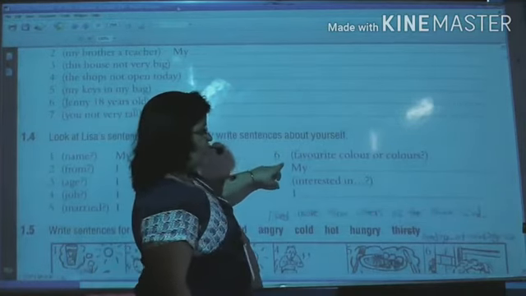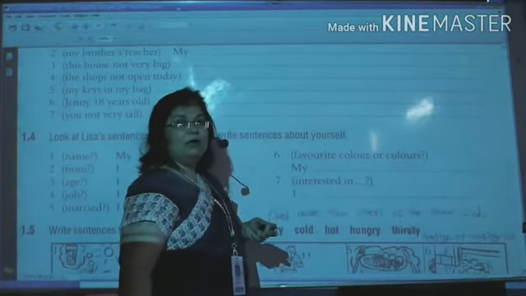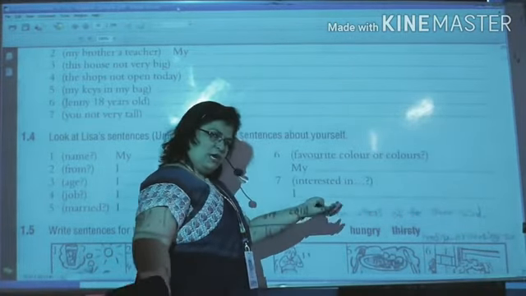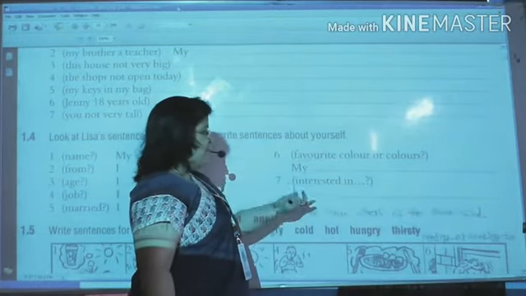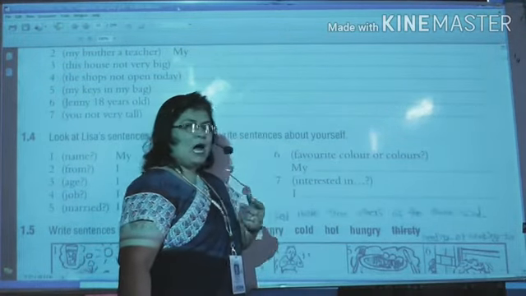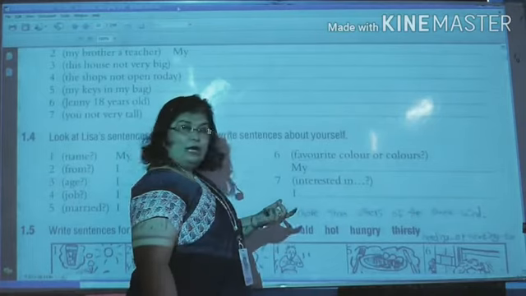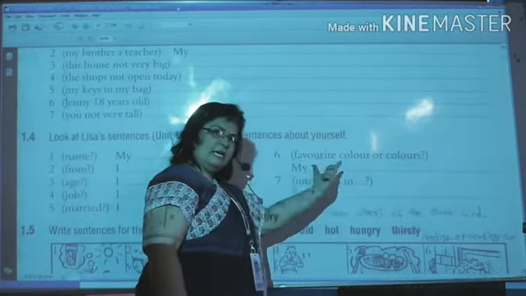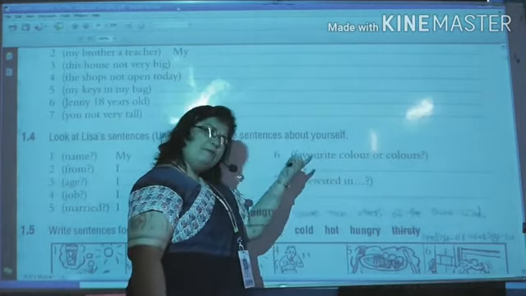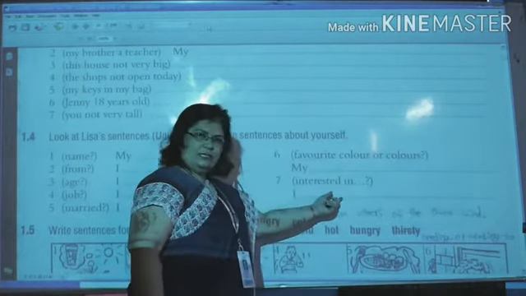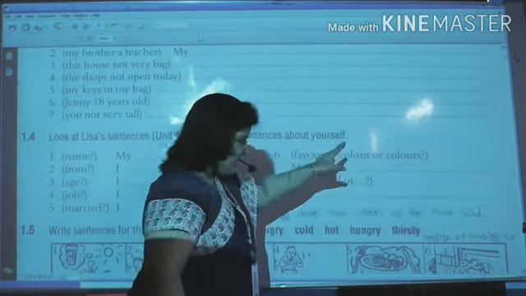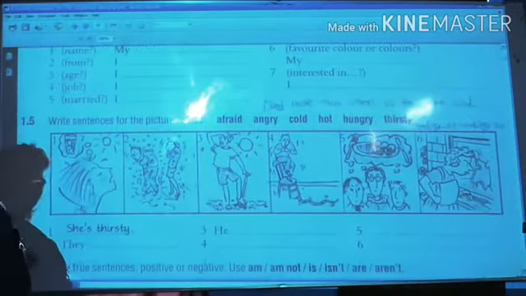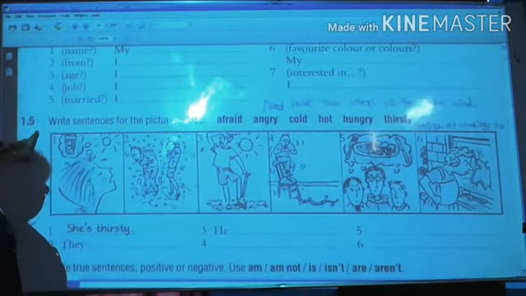Sixth, favorite color or colors. You can have more than one also. So my favorite color is whatever your favorite color is. "I am interested in" means what work you are interested in. So what are your hobbies? I am interested in dancing, singing, drawing, anything, it can be anything. So I am interested in dash, dash, dash and dash. Okay children?